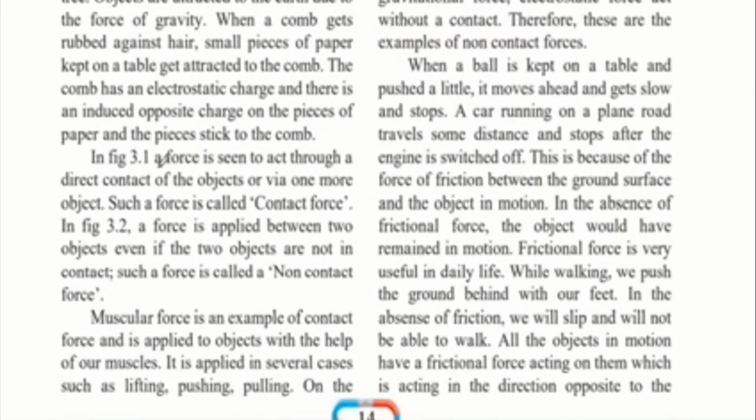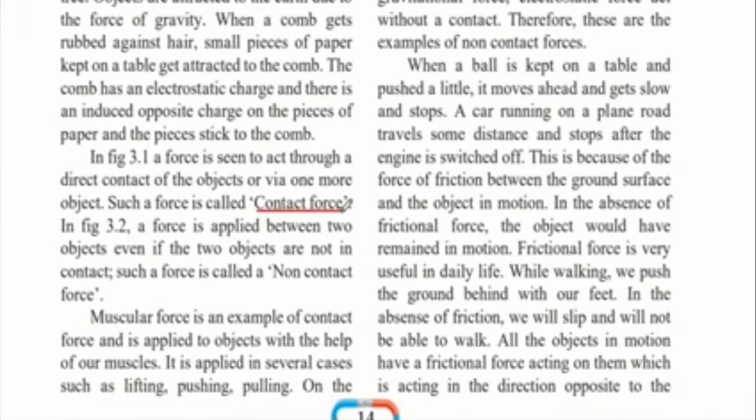So in the previous figure, a force is seen to act through direct contact with the object. In the previous example, we had seen the man pushing the car and the boy kicking the ball. In those examples, the force is directly applied on the object through contact or via one or more objects. Such a force is called contact force. So when both the objects are touching each other, you call it contact force.